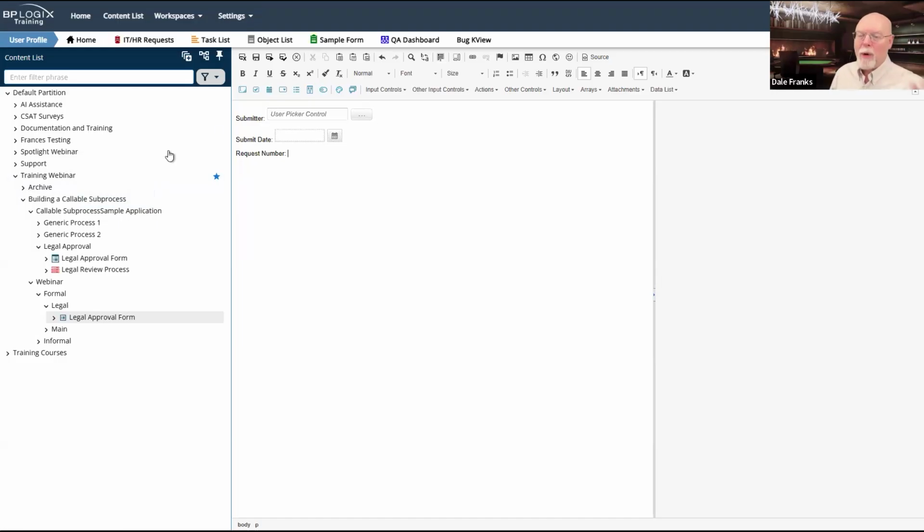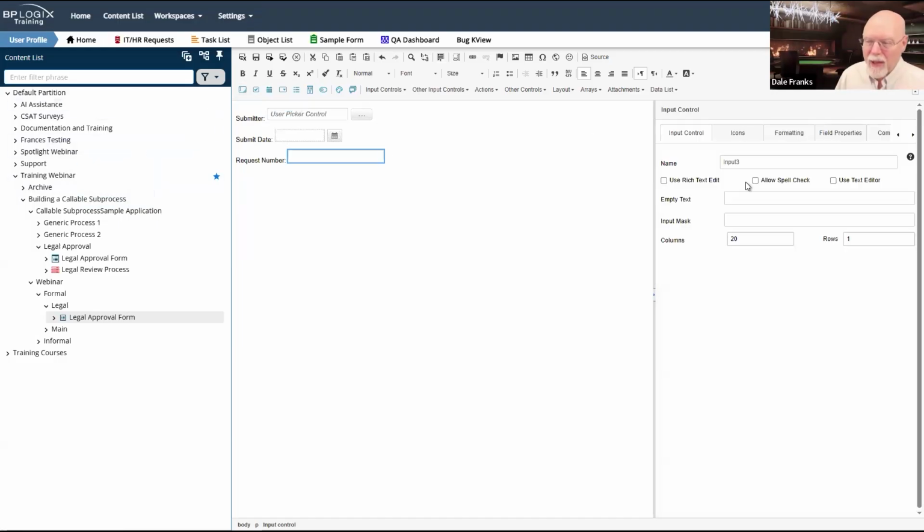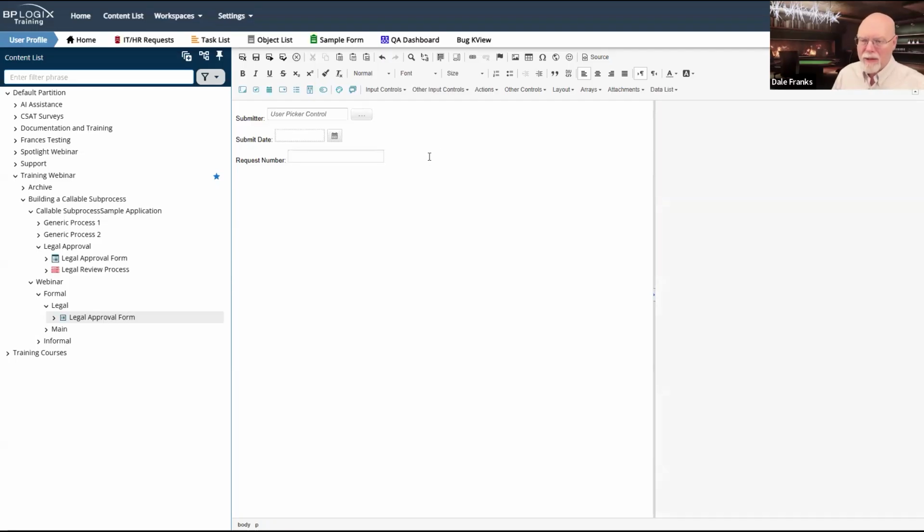And I'm going to do something that I would never do in a real application. I am going to have my request number, and when I create my main form, I am just going to use a quick and dirty sequence number to create a request number when I open the form. And that's going to pass just that generic sequence number back over here. Normally, I wouldn't do it that way because I would want to have a running process timeline instance before I created the sequence number, but we're going to do it from the form just for simplicity's sake today.